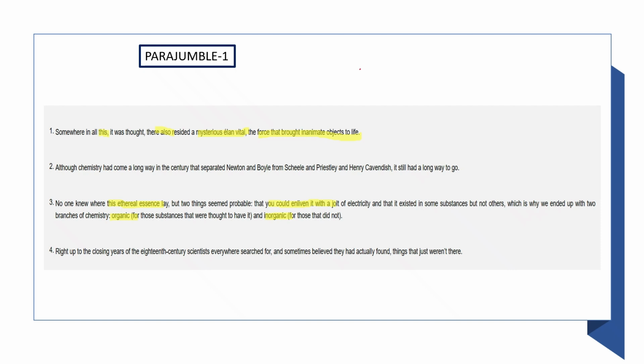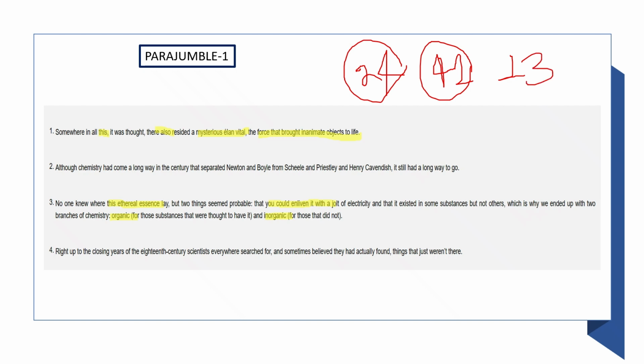We have 2 and 4 as a pair. We have 4 and 1 as a pair, and we have 1 and 3 as a pair. So the answer for this will be 2 is our starter. Okay, then 4 is following the thought that scientists have searched something which is somewhere, exists somewhere, and 1 tells